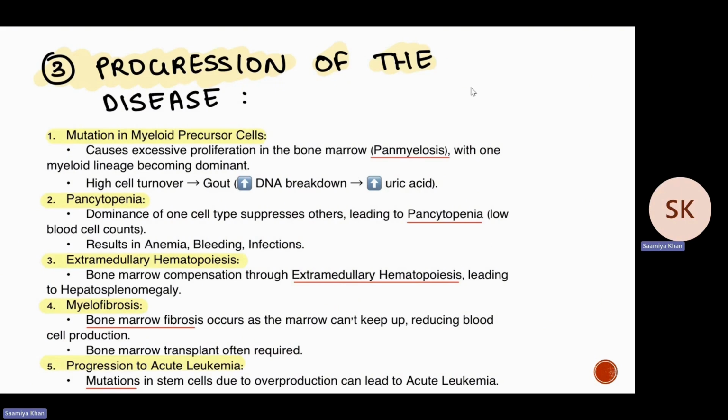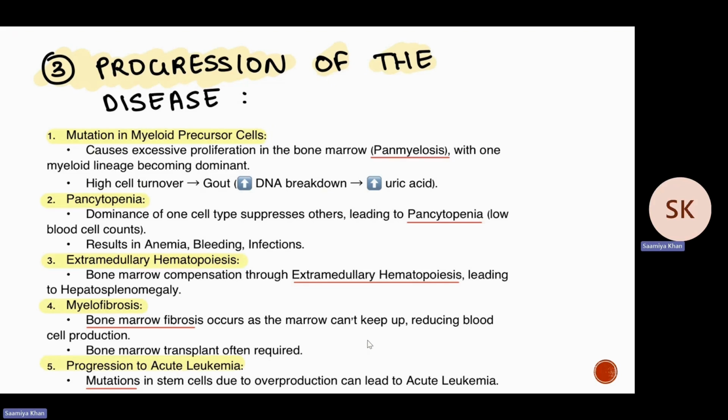After this, we will see the spleen and liver start enlarging because they're doing hematopoiesis, which is known as extramedullary hematopoiesis, in order to compensate for the bone marrow. Then we will see myelofibrosis, in which the bone marrow undergoes fibrosis because the marrow cannot keep up and keeps reducing blood cell production. Usually in these cases, a bone marrow transplant is often required.